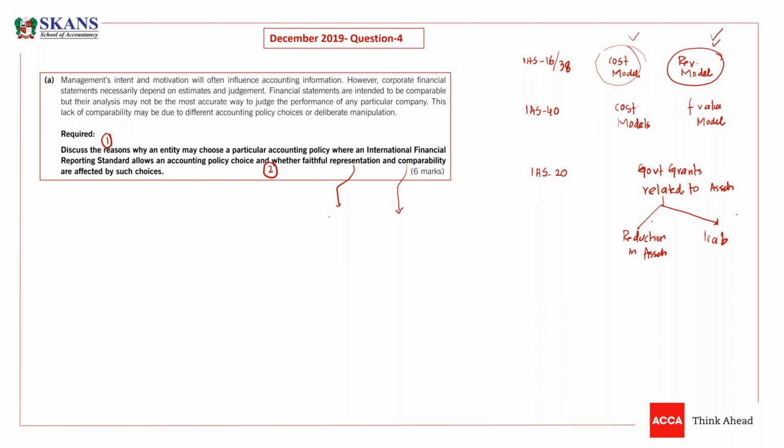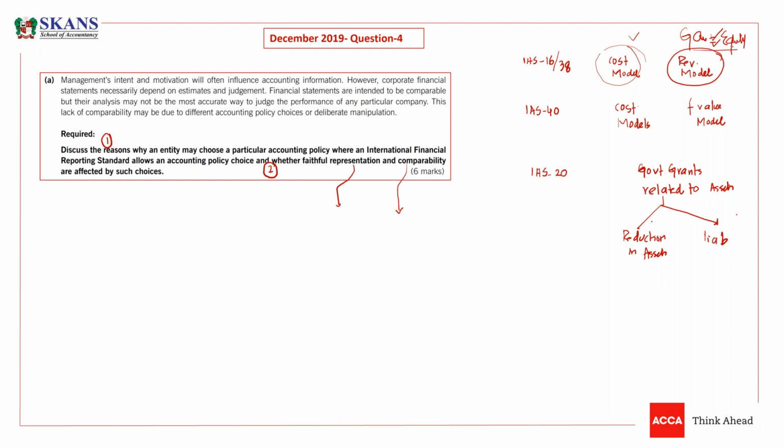How? Entities will not choose a revaluation model if it is affecting the ratios and key performance indicators in a negative way. If I'm following the revaluation model, my profitability will decrease because the assets have increased and the depreciation would be more than under the cost model. Then in revaluation gain, we have to recognize the gains, and the gains will increase equity, and the return on equity will automatically decrease.